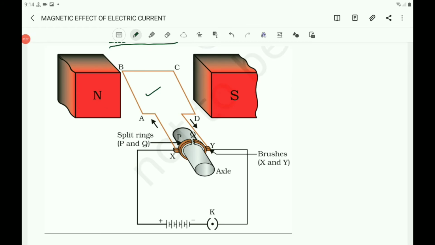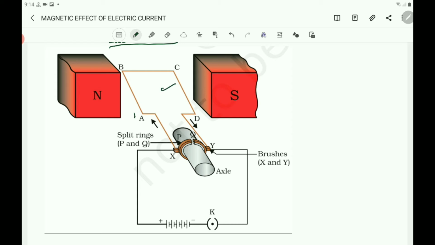Children, now let us discuss the construction and working of the electric motor. Observe the figure. Here there is ABCD, which is a rectangular coil.